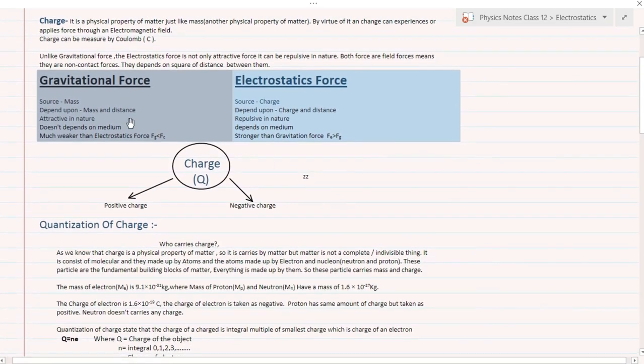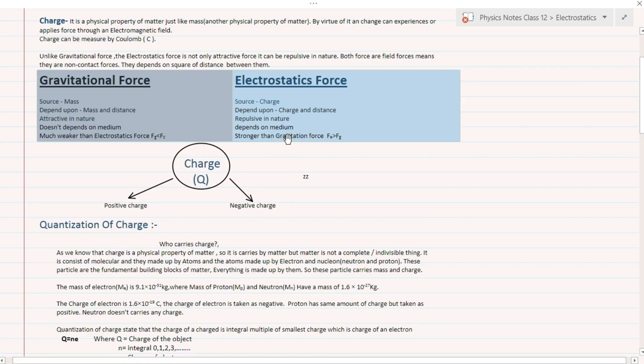Gravitational force does not depend upon the medium, meaning the force acting on a body does not vary; it is equal in air, in water, and in anything else. Electrostatic force, however, depends upon the medium.